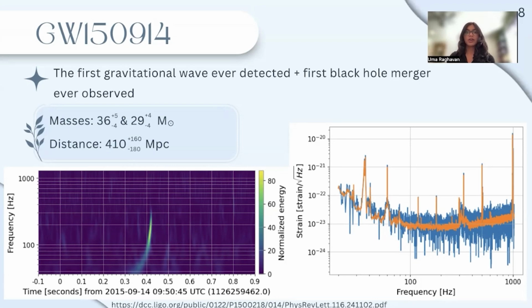The strain frequency graph on the right shows how the detector is able to detect gravitational waves at different frequencies. The x-axis shows the range of frequencies the detector is sensitive to, while the y-axis shows the strain sensitivity, which is the smallest strain that the detector can measure. The lower the y value is, the more sensitive the detector is at that frequency. The spikes are where the instrument picked up noise. For example, around the 60 Hz point, there was a spike caused by the imperfections in the electromagnetic shielding. The large spike at 900 Hz is caused by the fiber suspending the beam splitter.